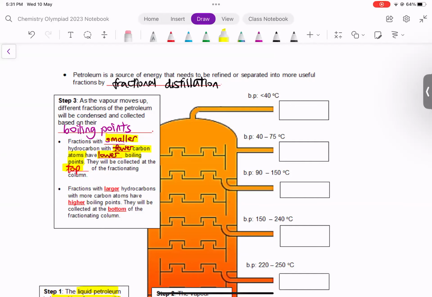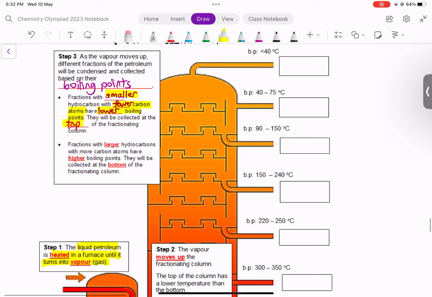All right. Now the fractions have names. You should try to learn the order of the fractions. So the one on top is called petroleum gas. Then we have petrol, we have naphtha. Okay, we also have kerosene.